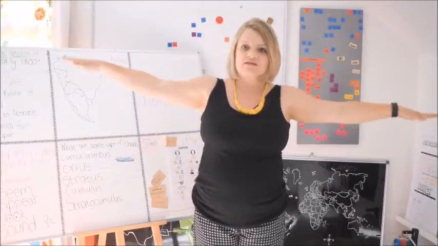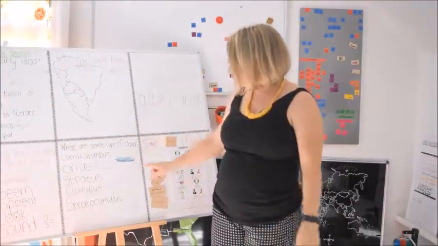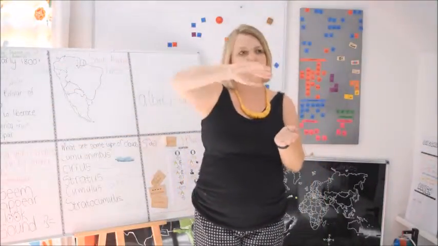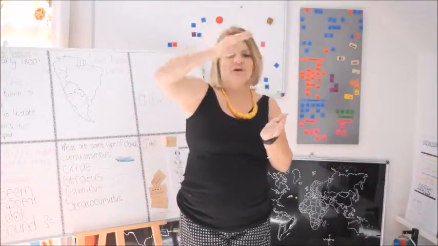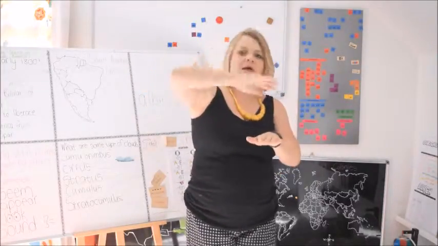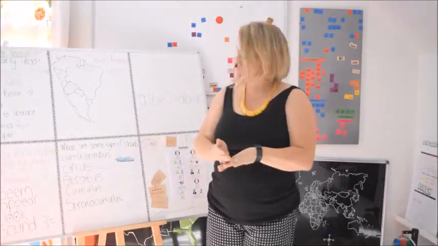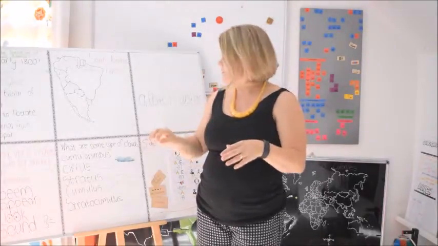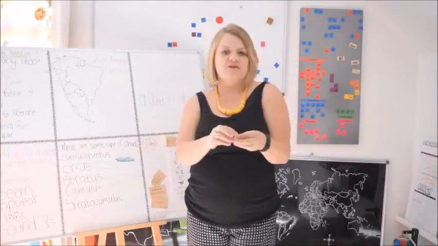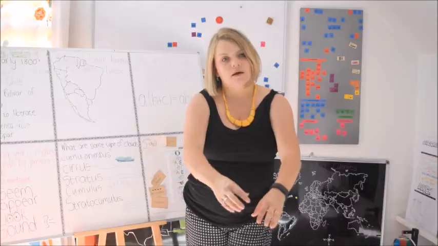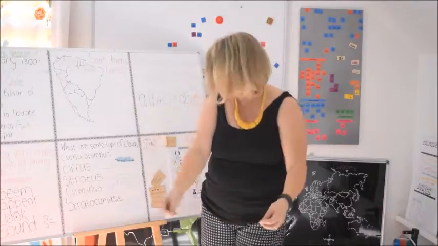So we did it like this, stratus. And then cumulus is those nice puffy clouds. So we showed puffy, and they have a flat bottom, cumulus. And then stratocumulus is very similar to cirrus. It's very teeny, and it looks like they are pulling apart, but it's lower in the air.